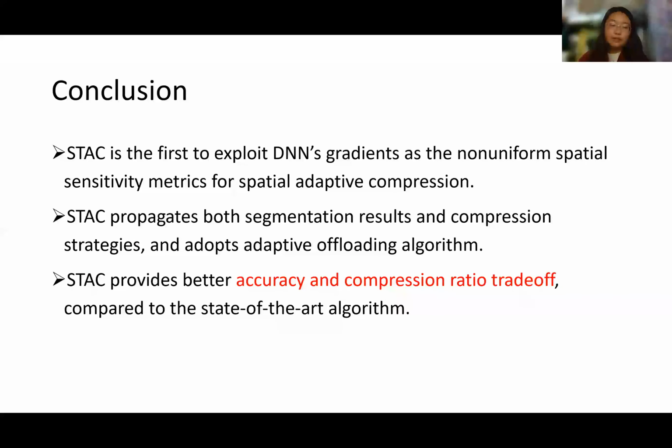In conclusion, STAC is the first to exploit DNN's gradients as a non-uniform spatial sensitivity matrix for spatial adaptive compression. It propagates both segmentation results and compression strategies across frames, and adopts an adaptive offloading algorithm to reduce the offloading bitrate and minimize the latency. Finally, we also showed that STAC can provide a better accuracy and compression ratio trade-off compared to the state-of-the-art algorithm.